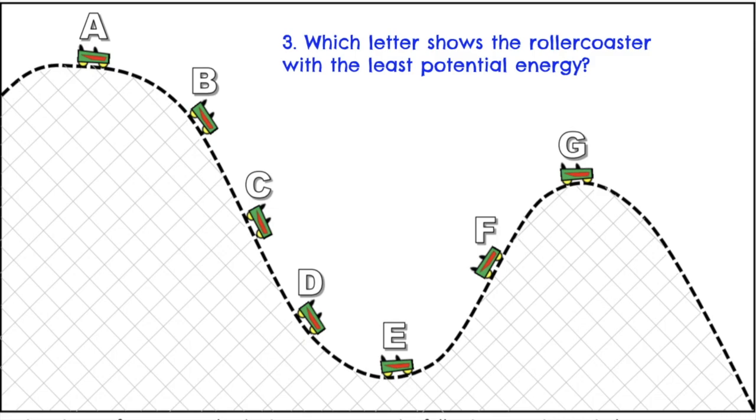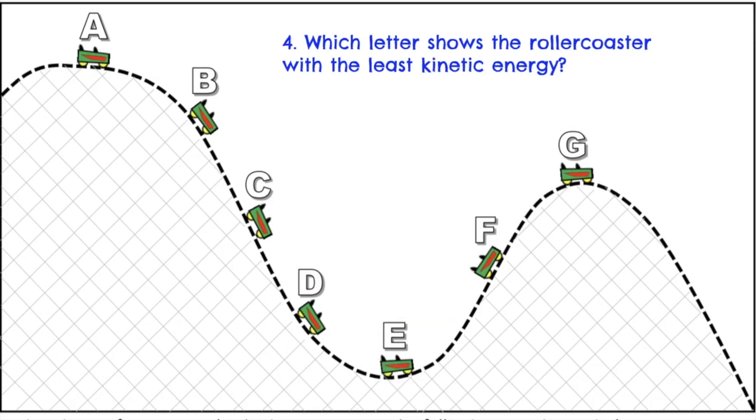Did you say letter E? Good job. The higher the kinetic energy, the less potential energy it has.